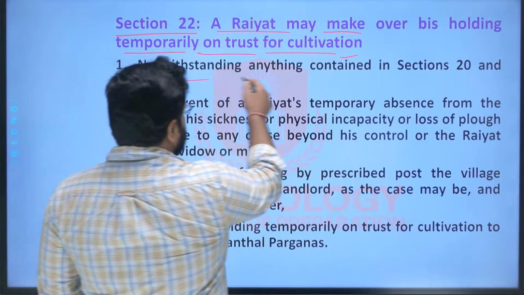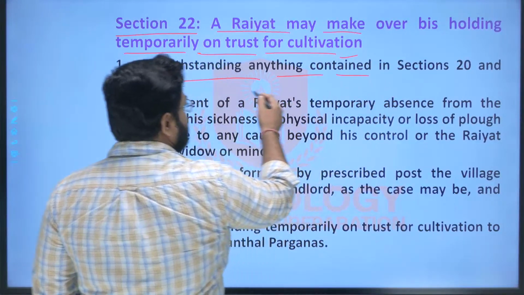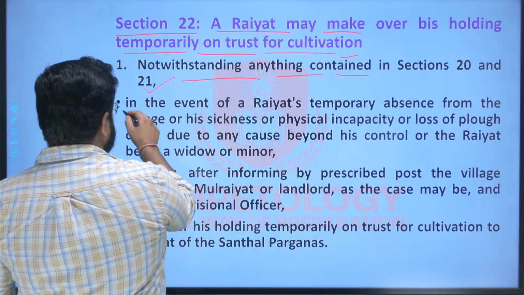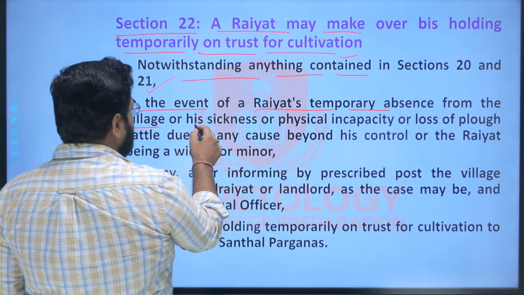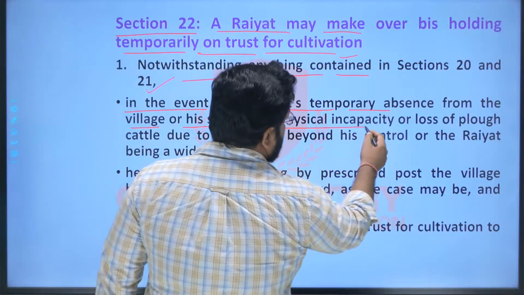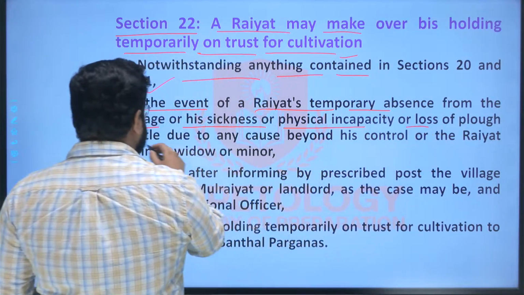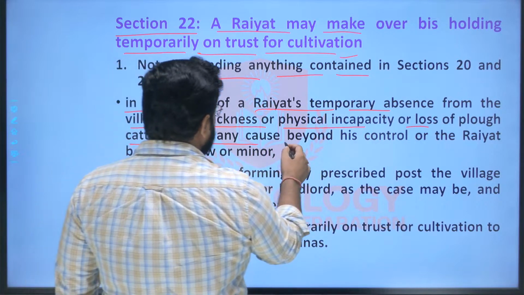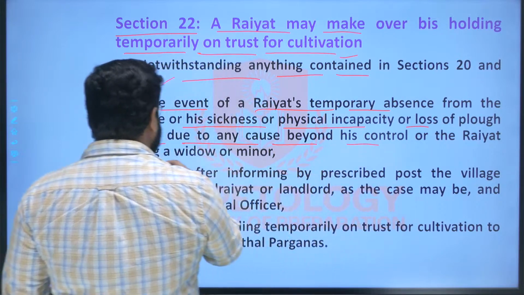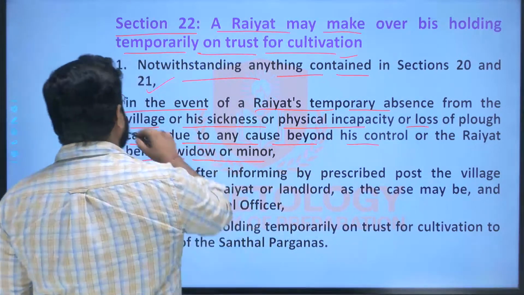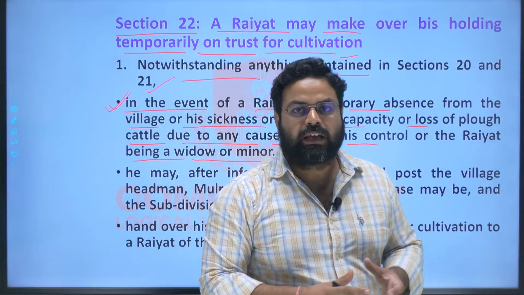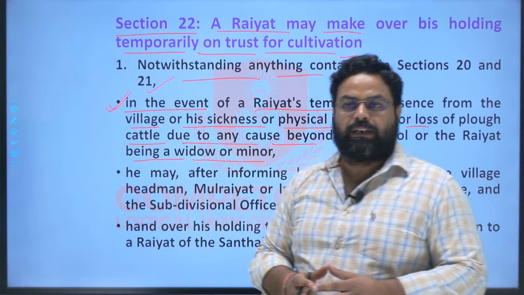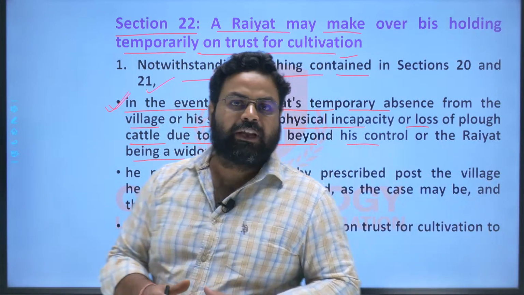Notwithstanding anything contained in section 20 and 21, in the event of Rayyat's temporary absence from the village, or his sickness or physical incapability or loss of plough and cattle due to any cause beyond his control, or Rayyat being a widow or a minor. So all these conditions make a Rayyat incapable of cultivating his own land, and in such cases what will happen?